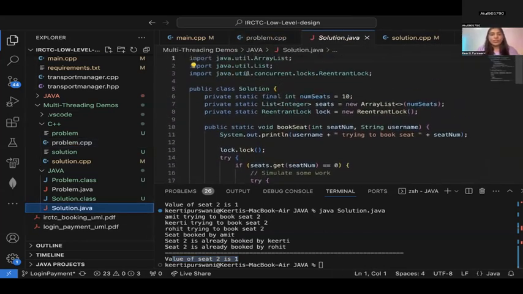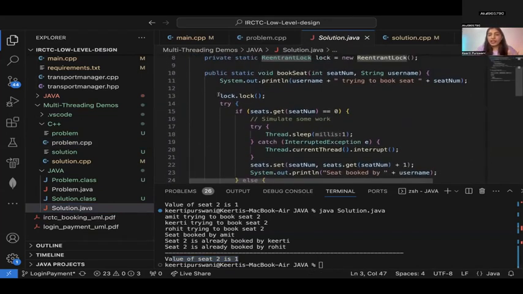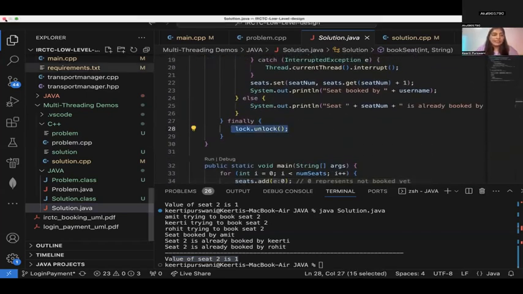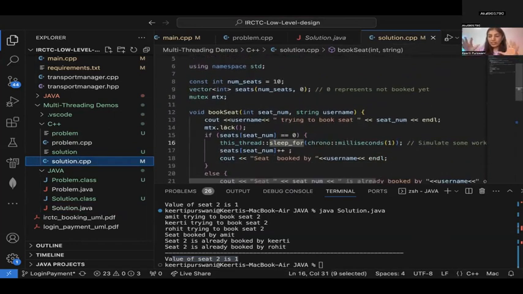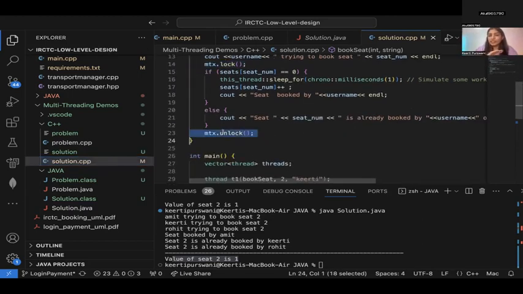How did I solve it? In Java, I have used a reentrant lock, and all I have done is, before actually doing the booking, I put a lock at the start and I did unlock at the end. In C++ also, if you see, here I've used a mutex, there I've used a reentrant lock. It is essentially the same thing. You put the lock at the start, you put unlock at the end, same thing will happen.